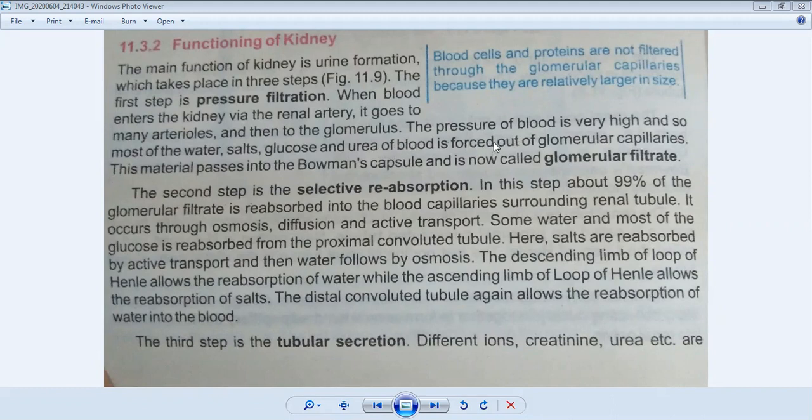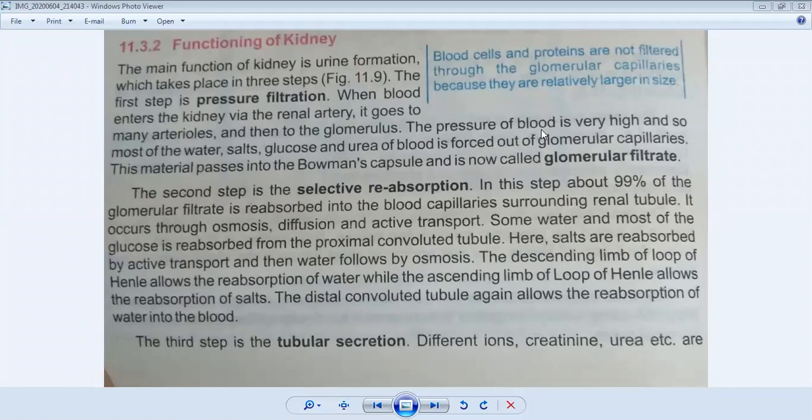When blood enters the glomerulus tubes, it enters with great force, so this material, consisting of water, salt, glucose and urea of blood, is forced out of